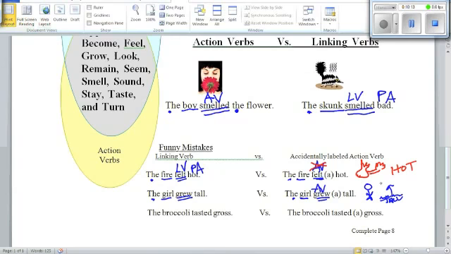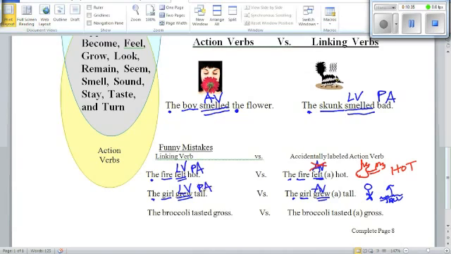You can't complete the action of growing a tall. That means that over here, tall is actually helping describe girl to us. Grew is linking girl to tall. So that means grew is our linking verb and is helping connect girl to a quality about the girl. She grew, predicate adjective, tall.